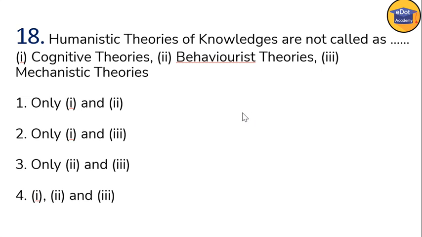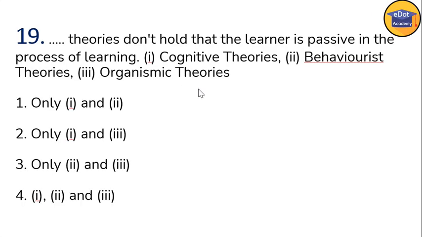Okay. Humanistic means the study of art, that is, humanities. It is called humanities theories of knowledge. You might have seen art, history, geography, and social studies like this. So they are called humanistic theories of knowledge. Now next, the question: blank theories don't hold that the learner is passive in the process of learning.